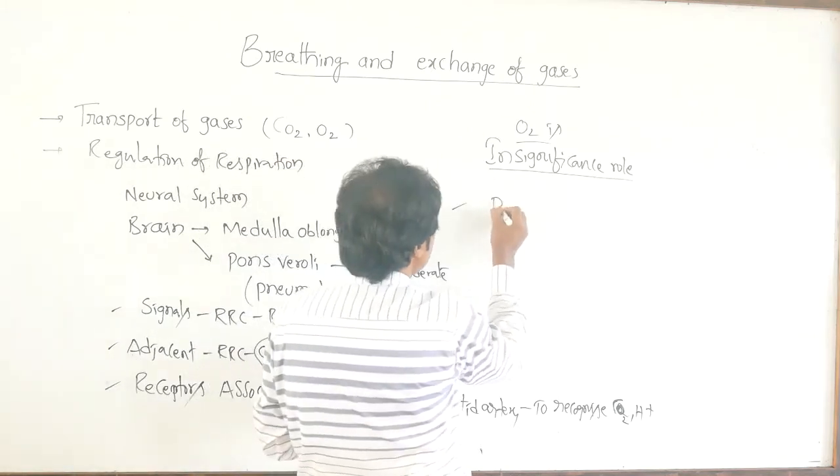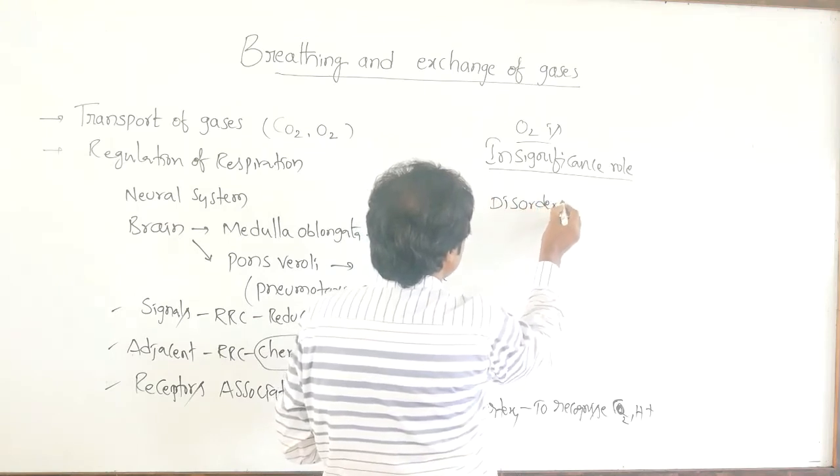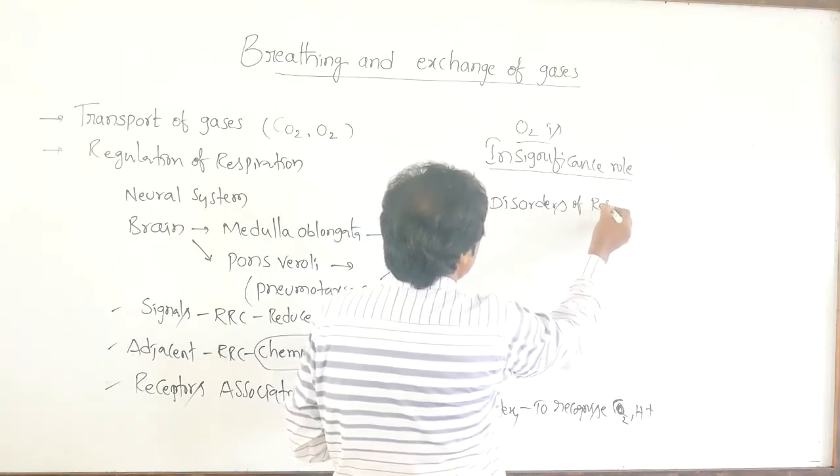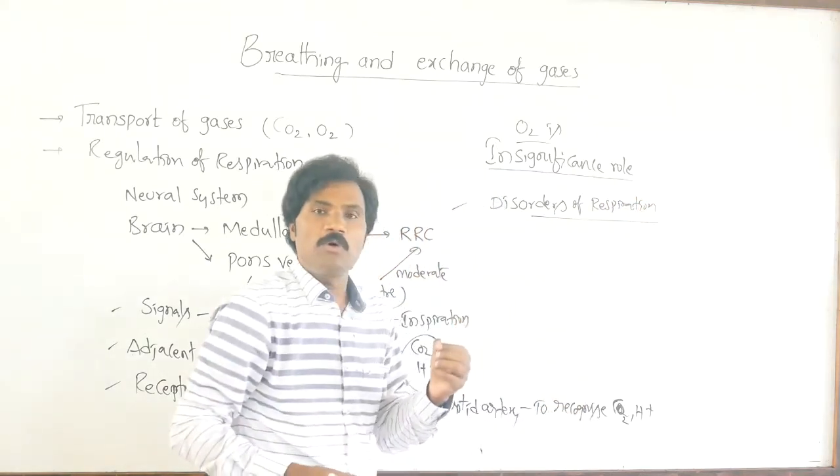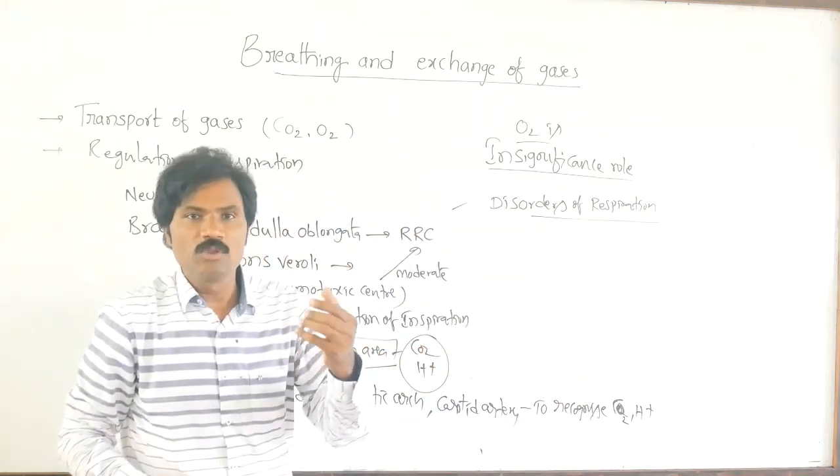Then what are the disorders? Disorders of respiration are very, very important. Many times they asked questions on them, even last year.